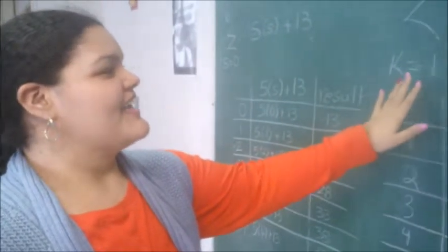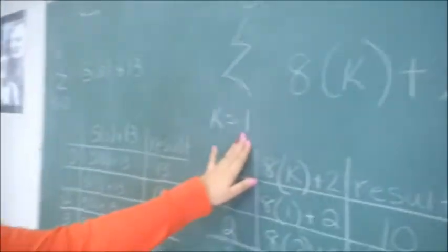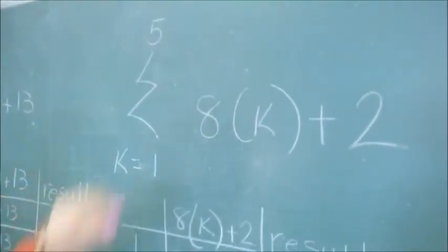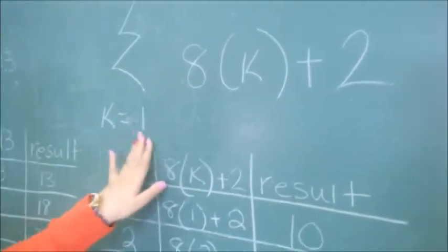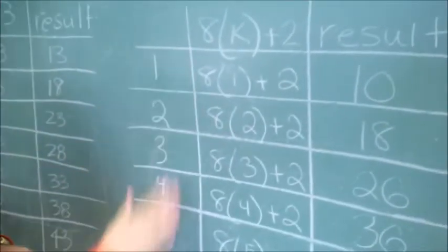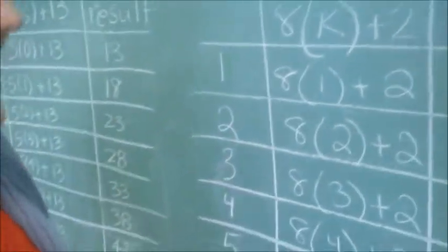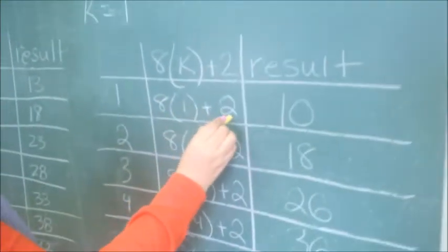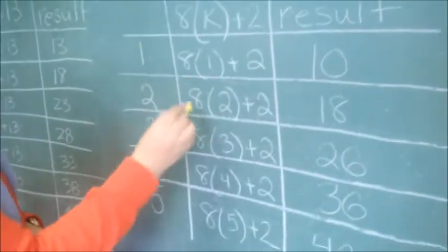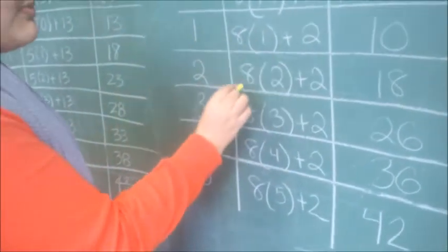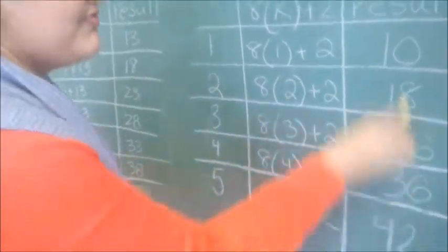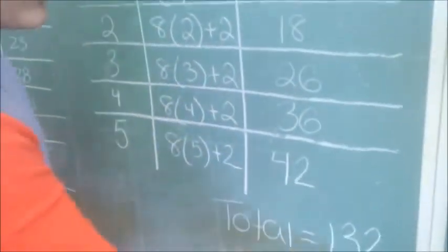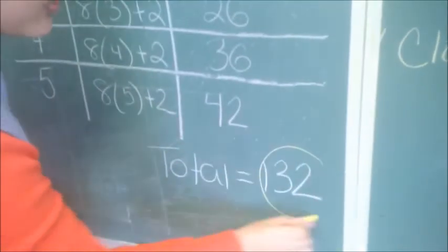Very practical. What I did was K equals 1. This is the lowest number, and 5 is the highest number. My solution is 8K plus 2, K equals 1. So I did the chart from 1 to 5. I multiplied 8 times 1 and added 2 to get 10. And I did the same with all the numbers, multiplied 8 by the number, which is K, and added 2. And these are the numbers I got, and the total equals 132.